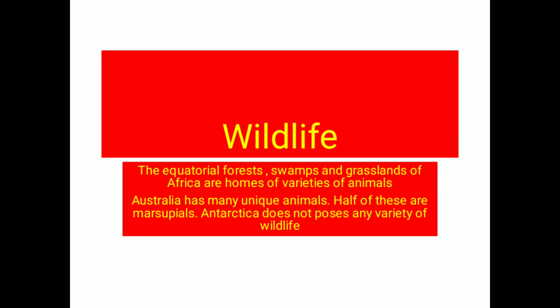Then Australia has many unique animals, and half of these animals are marsupials. Now marsupials are animals that carry their young ones in a pouch near their abdomen.